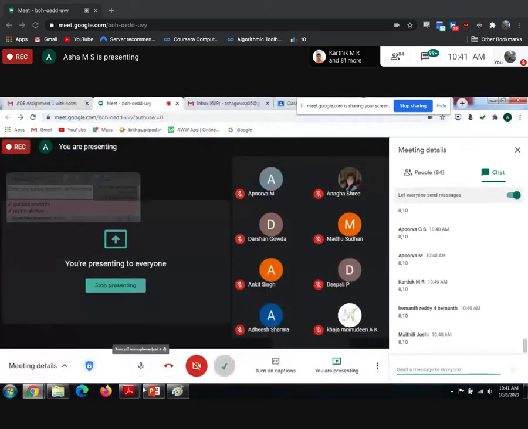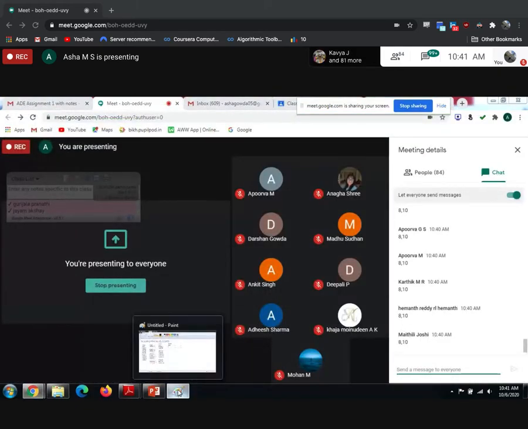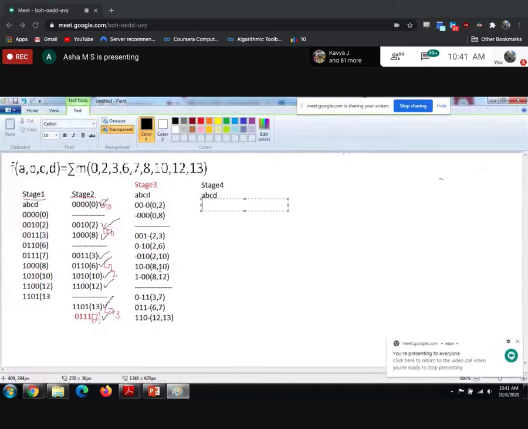So people gave 8, 10. Yes, hyphen is there in the 8, 10. As soon as hyphen is there in the C variable, it's not possible to combine. So next step is compare the remaining variables. When you are comparing, if only one bit is differed, then only it's possible for you to combine.